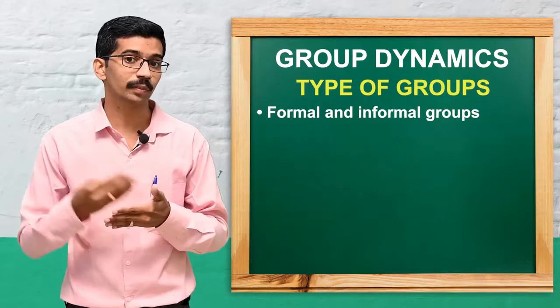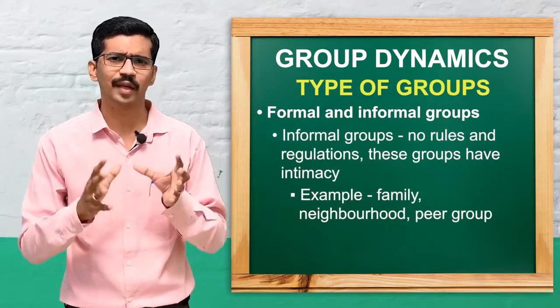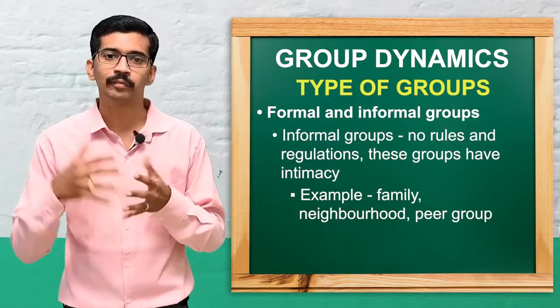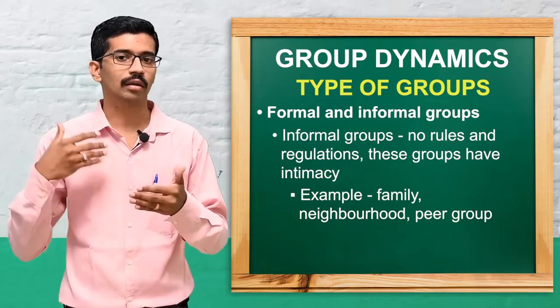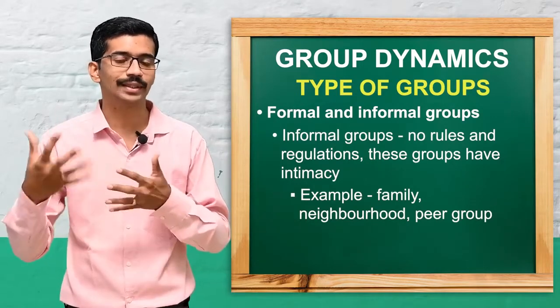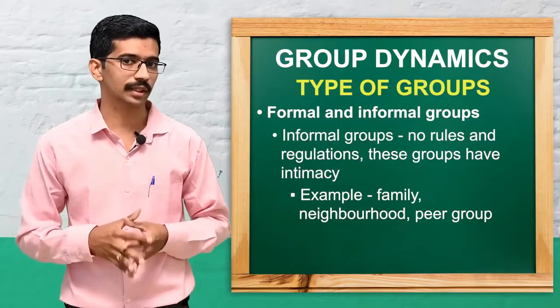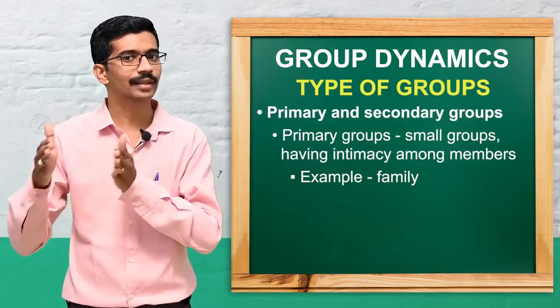And there is another group, the informal group. So what is the informal group? Here there aren't any rules or regulations, and some intimacy will be there in this informal group, like our family, neighborhood, classmates, and peer groups. All these come under the informal type of group. And one more classification for groups is the primary group and the secondary group.